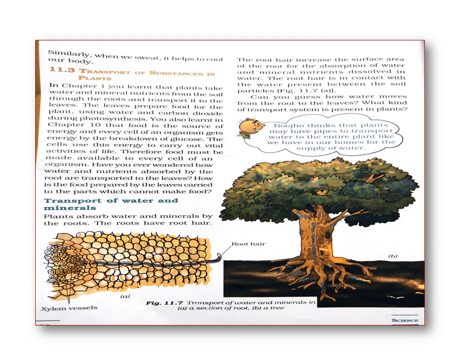These are the two questions it is asking: how the root absorbs water and minerals and transports them, and how the food prepared by the leaf is transported to other parts of the plant. Now we have to learn the answers to these two questions.